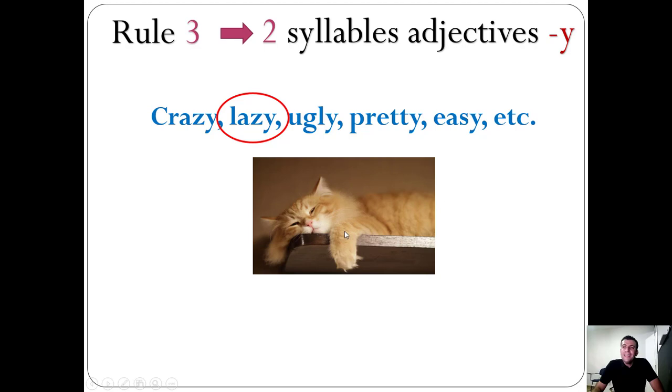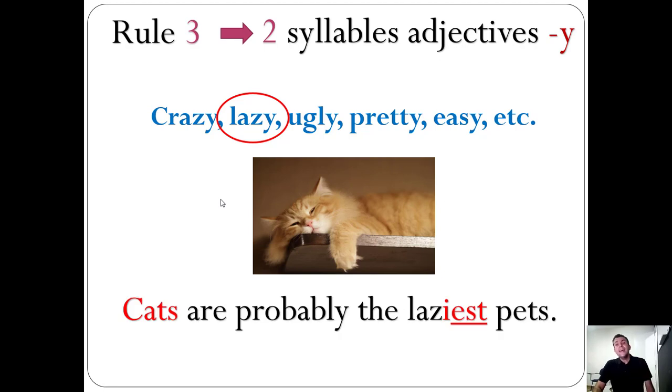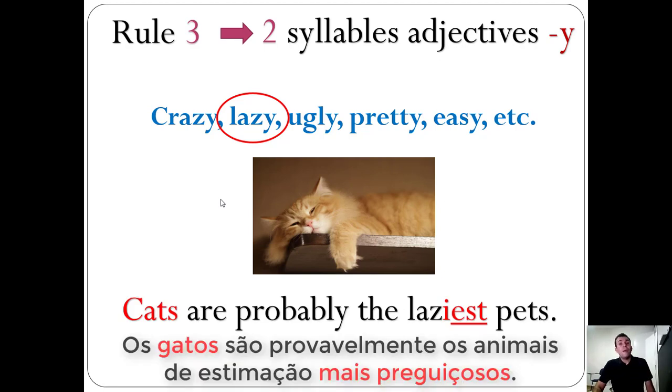It's a lazy cat. So how could I form a superlative sentence? Cats are probably the laziest pets. Let's repeat that, please. Cats are probably the laziest pets. What's your opinion about that?